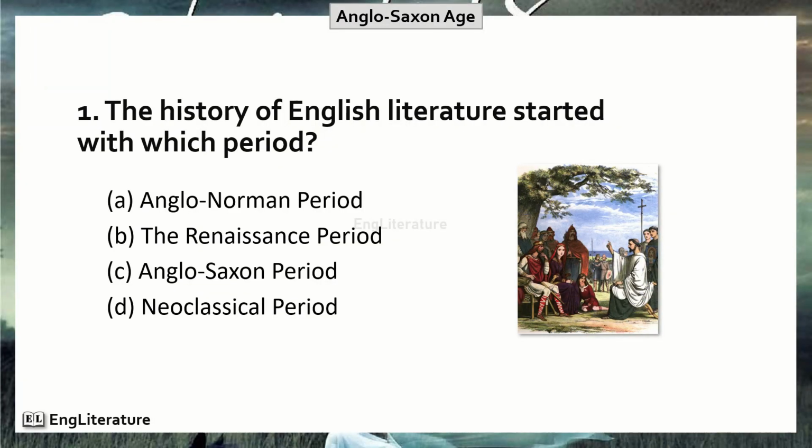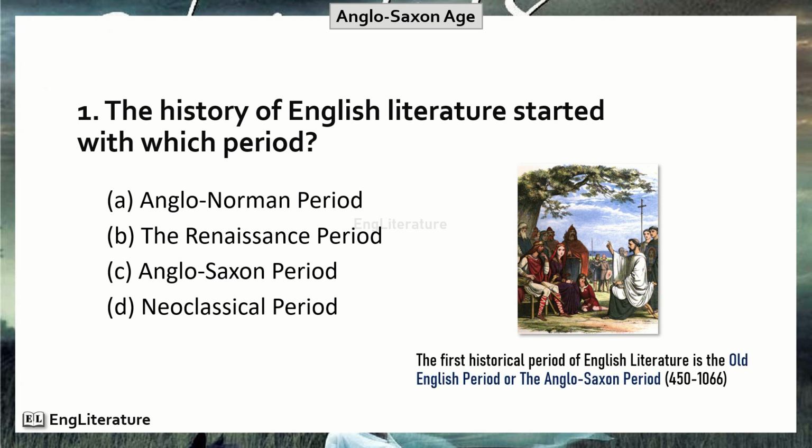The history of English literature started with which period? The first historical period of English literature is the Old English period or the Anglo Saxon period, 450 to 1066. Hence, the right option is number C. The history of English literature started with the Anglo-Saxon period.